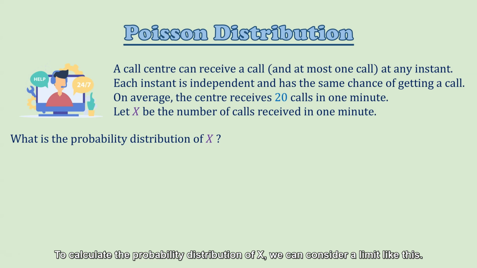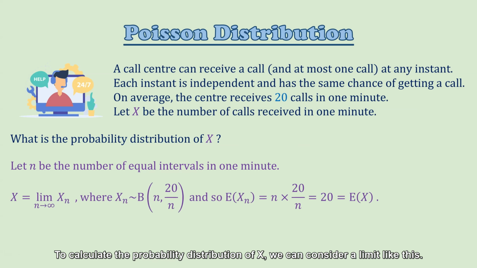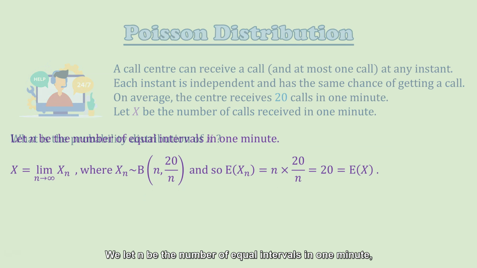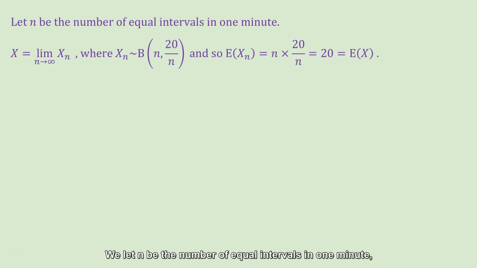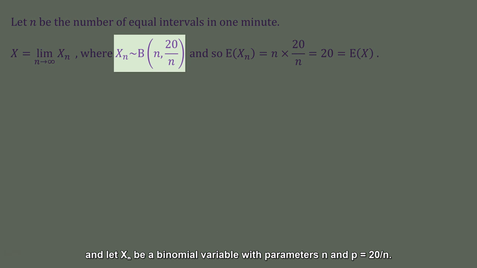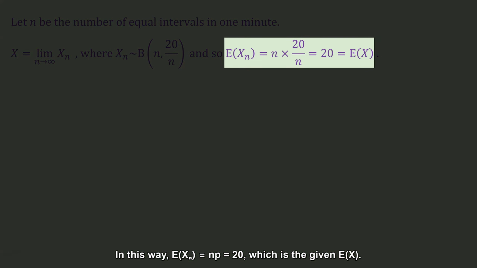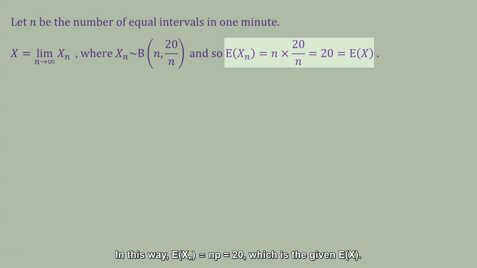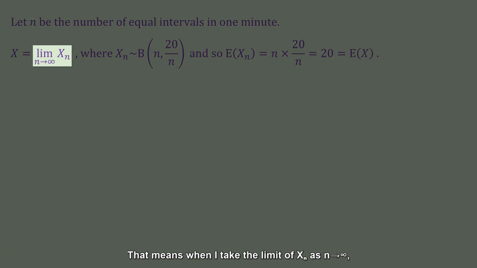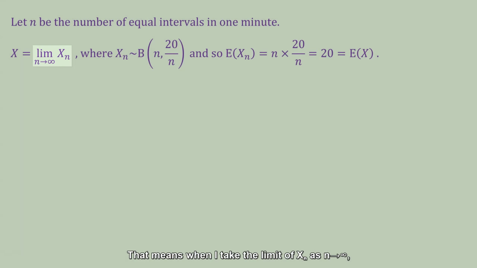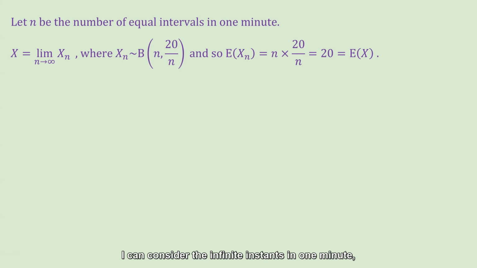To calculate the probability distribution of X, we can consider a limit like this. We let n be the number of equal intervals in 1 minute, and let Xn be a binomial variable with parameters n and p equals 20 over n. In this way, the expectation of Xn equals np equals 20, which is the given expectation of X. That means when I take the limit of Xn as n approaches infinity, I can consider the infinite instants in 1 minute. And each instant is just like a Bernoulli trial.